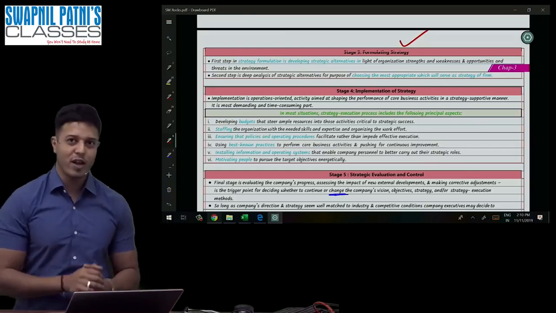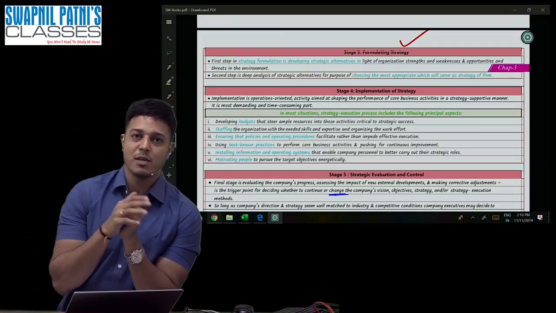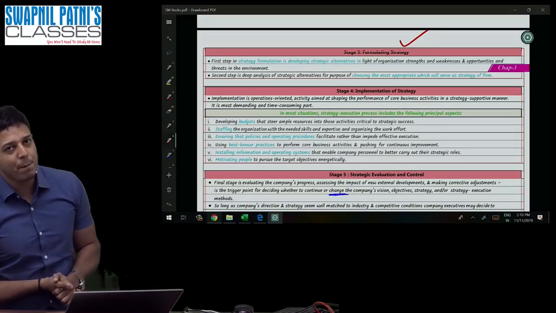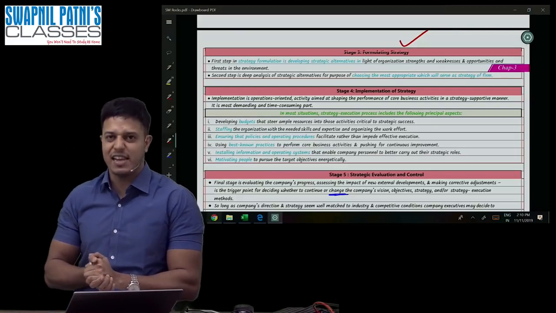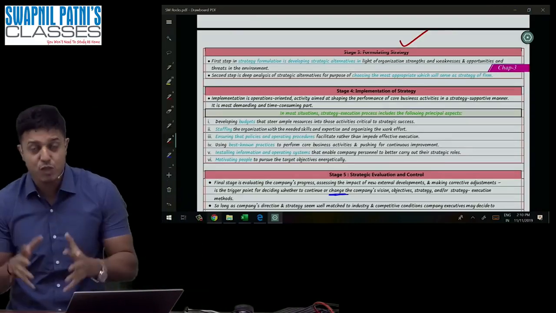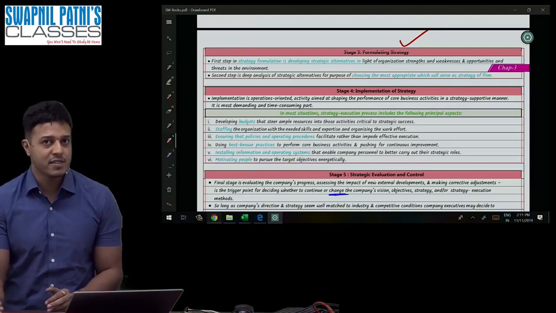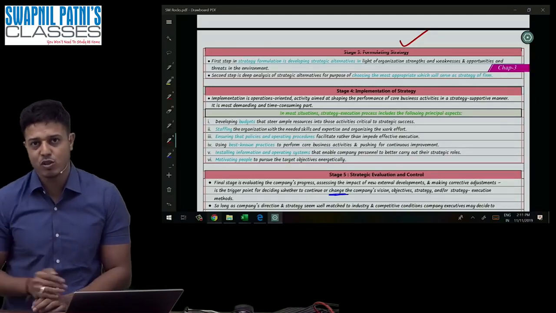So what is point number 4, guys? Point number 3 is making strategy, but point number 4 is about implementation of strategies. If you do not implement the strategy, what is the use of making strategies? So in point number 3, you make strategies, and in point number 4, you implement those strategies.